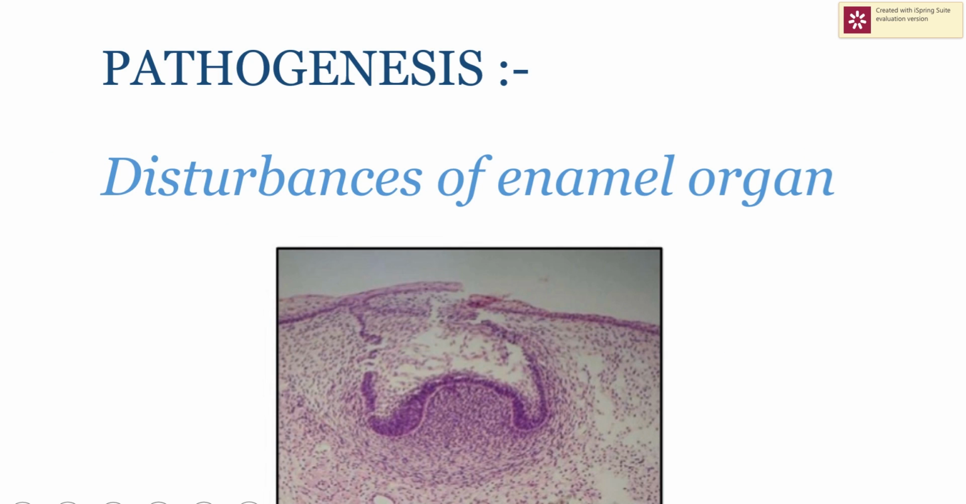Now, the third tissue of origin that you need to remember is any disturbance of enamel organ. Any disturbance in this enamel organ, it may also lead to ameloblastoma.